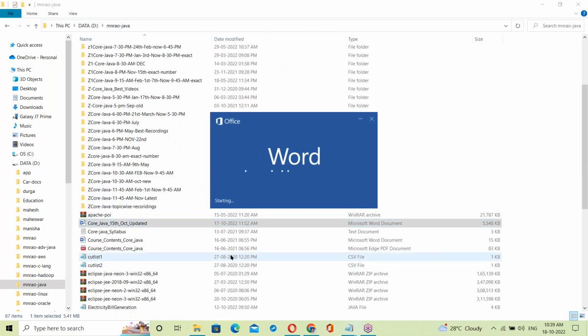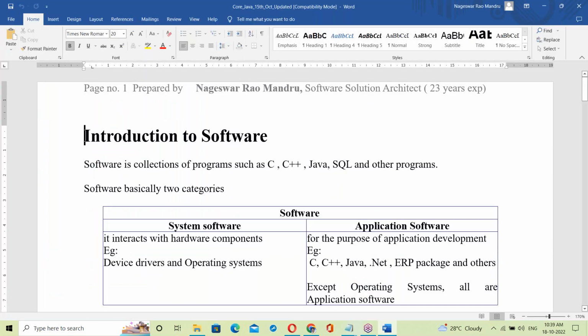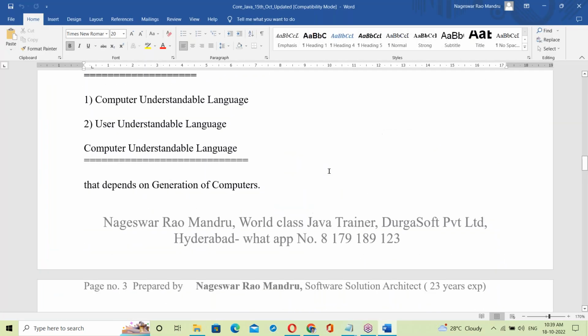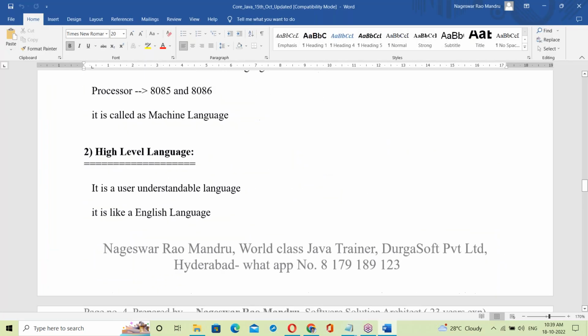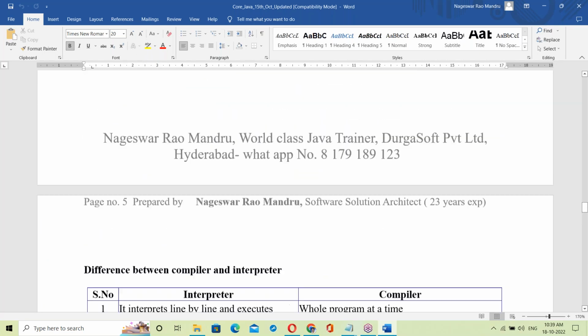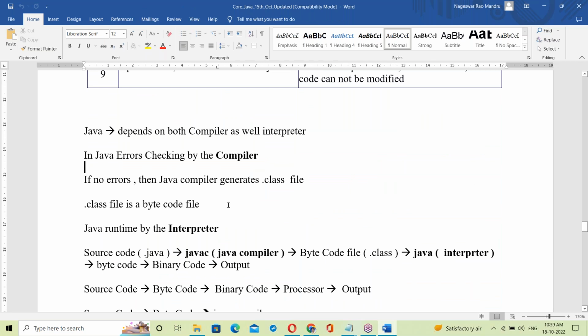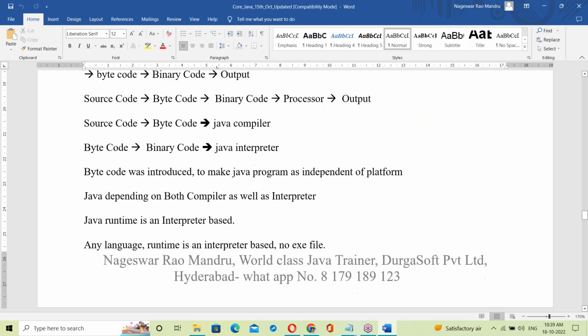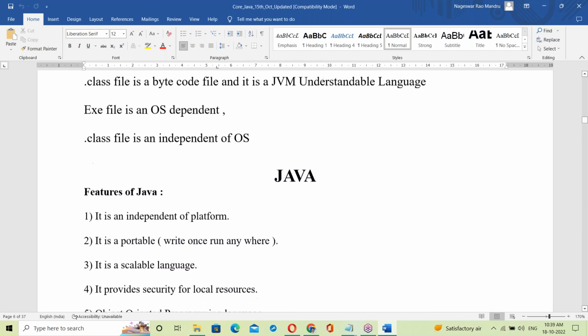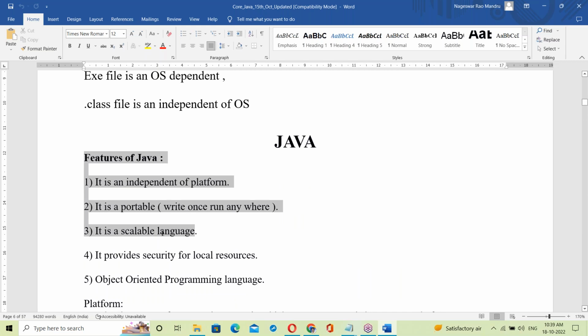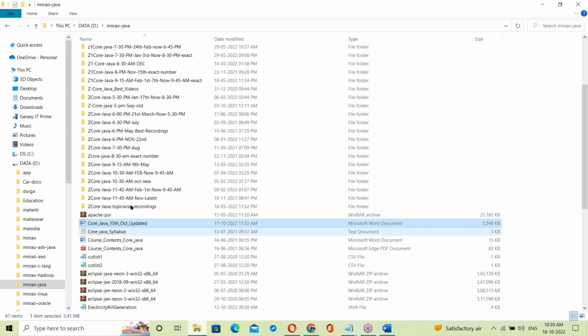Yes, fifth day. In the previous classes, all these basics were completed, interpreter and compiler also completed. Java depends on compiler as well as interpreter. So that topic is completed. Today's topic is the features of Java.